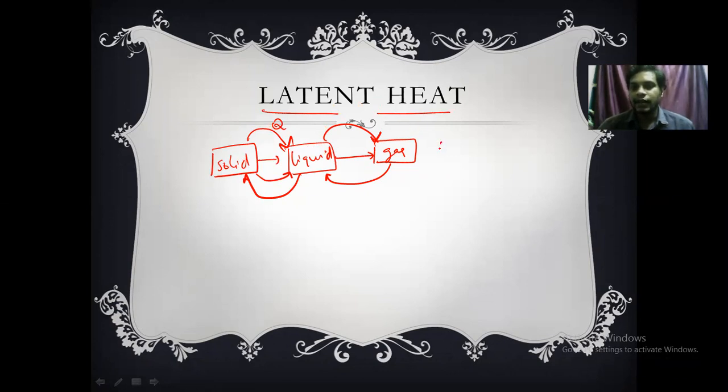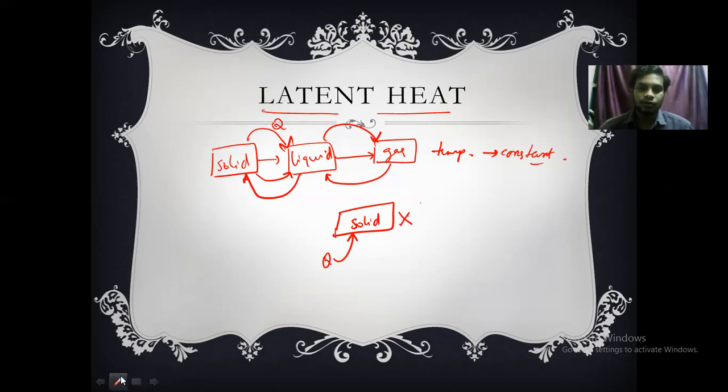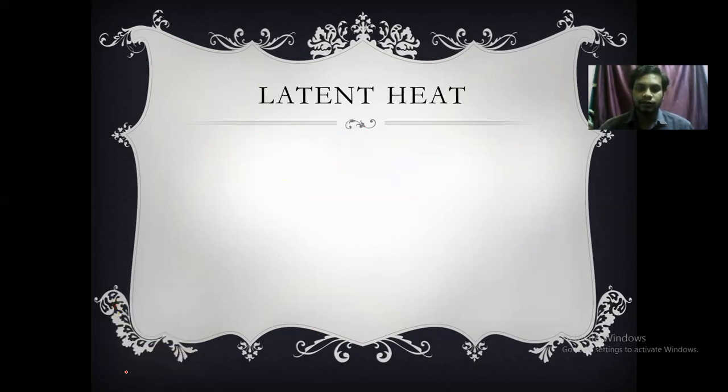Now in latent heat, the temperature of the body is constant. Whereas in specific heat, there is no change in the state of the body. If you give heat energy, or reject heat energy, there will be a change in temperature, but there is no change in the phase. It doesn't change from solid to liquid or liquid to gas. Clear? I hope you understood this point. Now I'll explain this in the slides.